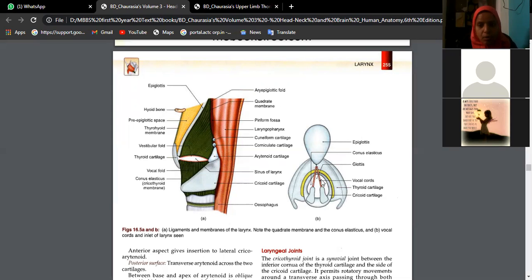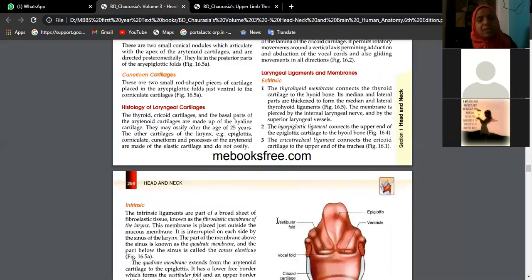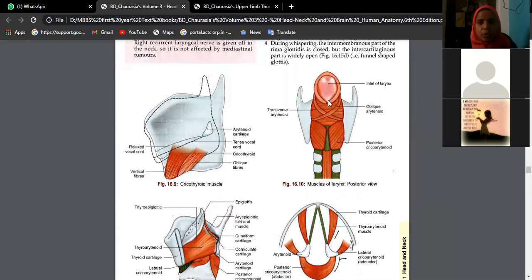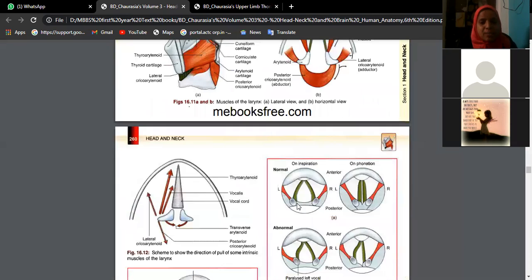So these vocal cords, which are shown like this in the pink line, extend from these arytenoid cartilages. This is the arytenoid. From here they move up to the thyroid cartilage. That means we have a different set of muscles. If you remember, the intrinsic muscles of the larynx, cricothyroid, cricoarytenoid, we have studied, isn't it? What are the various muscles? See here: cricothyroid, transverse arytenoid, oblique arytenoid, thyroarytenoid.